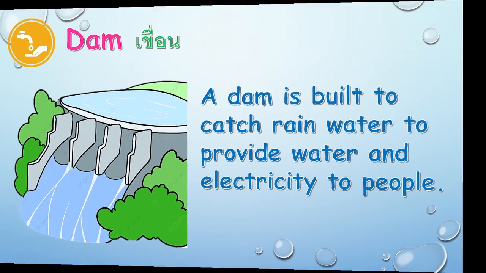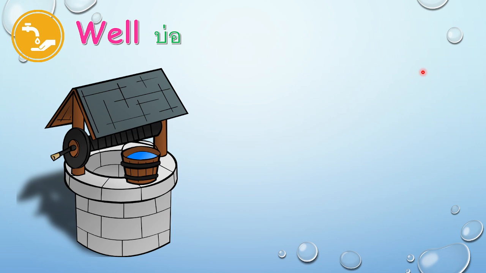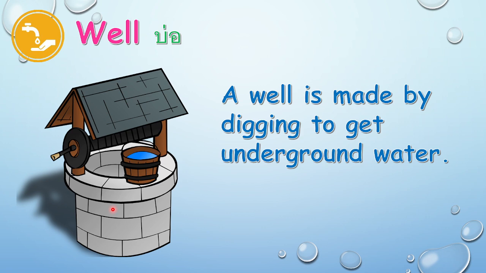Next, how about the next example? The next one is, I think, the last one. Well, what do you mean by well? This one is a well. Sometimes they don't look like this. They look like a hole only on the ground. Wells are made by digging. It means they dig the soil very, very deep underground. It's because under the soil down there, there's also water.